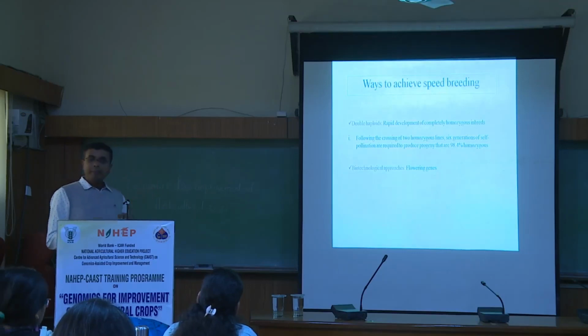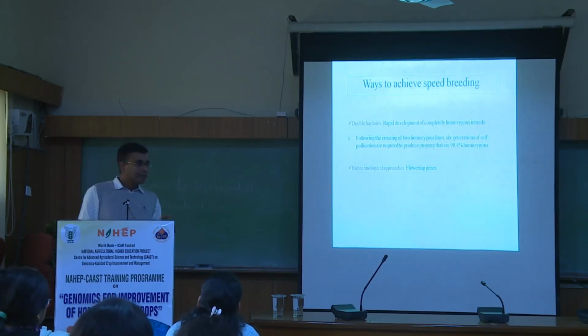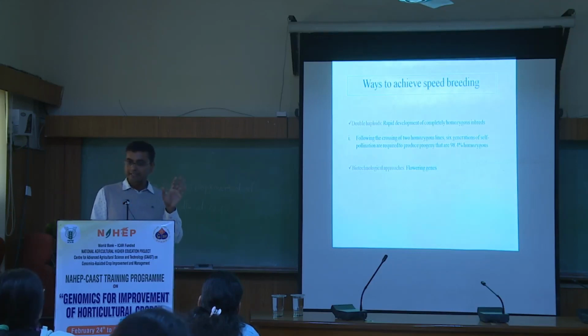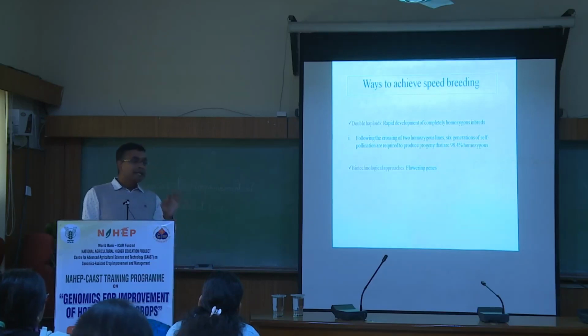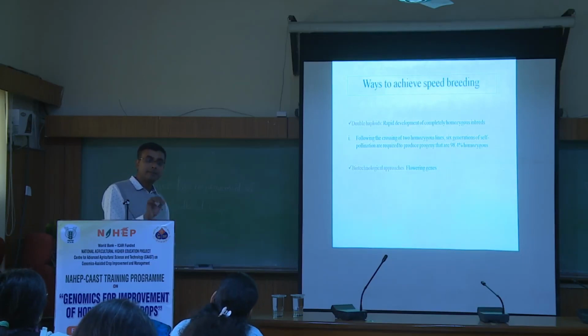But can you develop an inbred which is having 100% homozygosity through conventional selfing? No. It will take at least 7 years theoretically to achieve around 98 or 99% homozygosity. Even then, 1% heterozygosity is there. What do you mean by 1% at the genomic level? 1% means there are millions of alleles which will be segregating. So practically, it is not possible to develop 100% homozygous lines through conventional breeding. Even after 20 generations of selfing, there will be thousands of alleles which will be segregating.